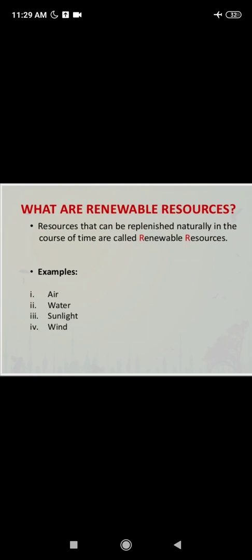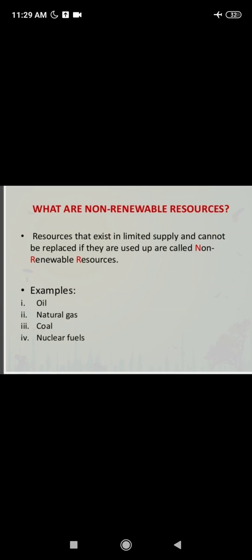So first are renewable sources of energy. The sources of energy which can be easily replenished or refilled naturally in the course of time, and they can be used again and again. So these are called the renewable sources of energy, like air, water, sunlight and wind. And the resources that exist in limited supply and cannot be replaced if they are used up, they cannot be used again and again. Such sources are called non-renewable sources of energy. For example, oil, natural gas and coal, etc.